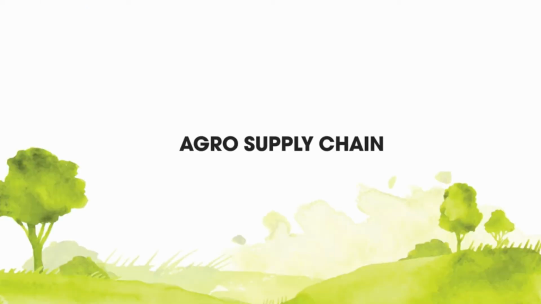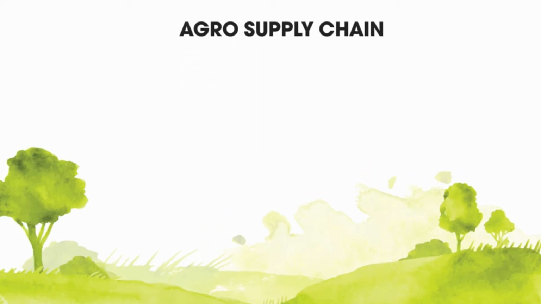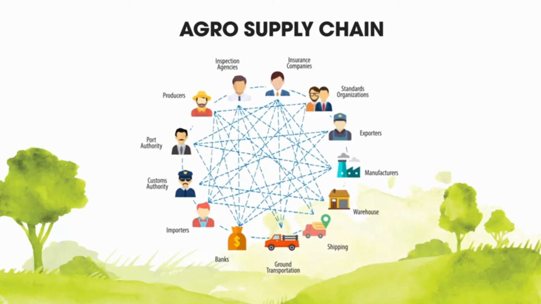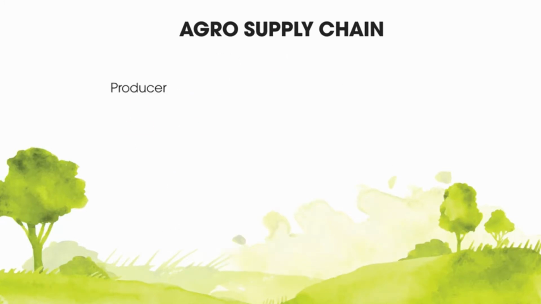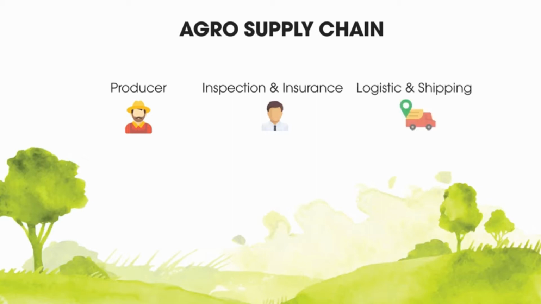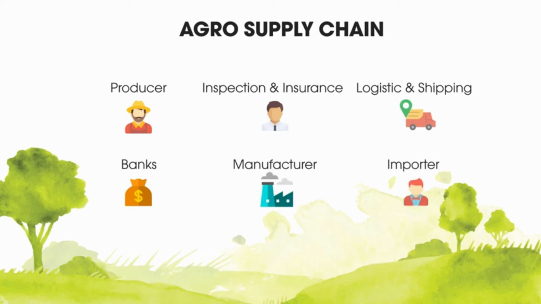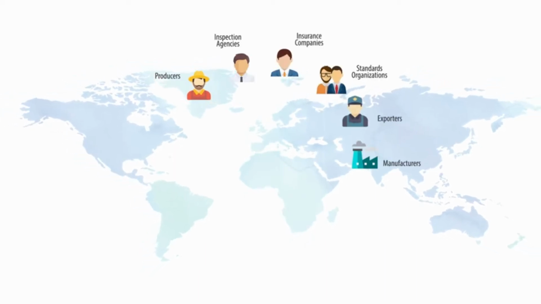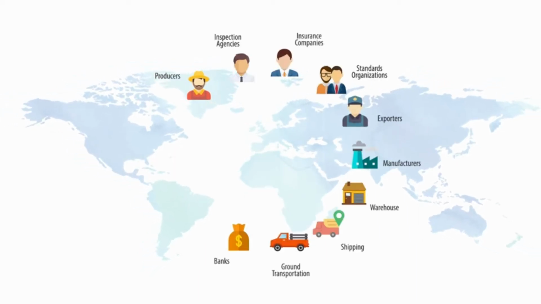A typical agricultural supply chain involves complex interconnected processes between various stakeholders such as the producer, inspection and insurance companies, logistics and shipping agencies, banks, manufacturer and importer before it reaches a consumer sitting in another corner of the globe. However, in this long process, there are quite a few challenges.